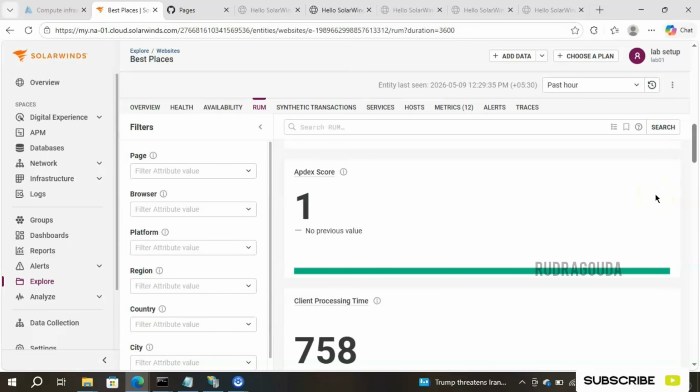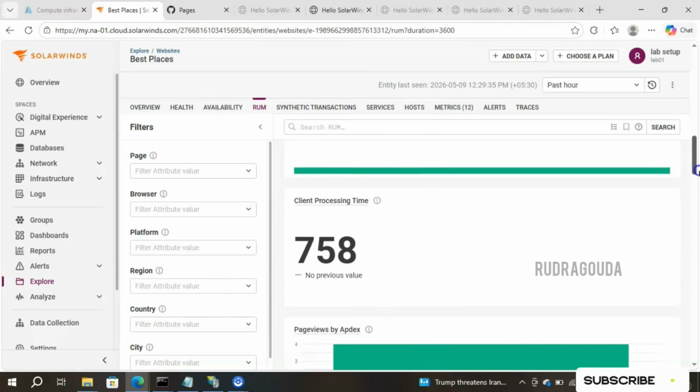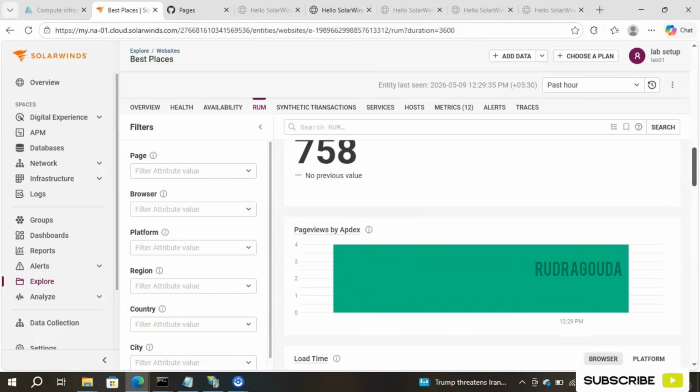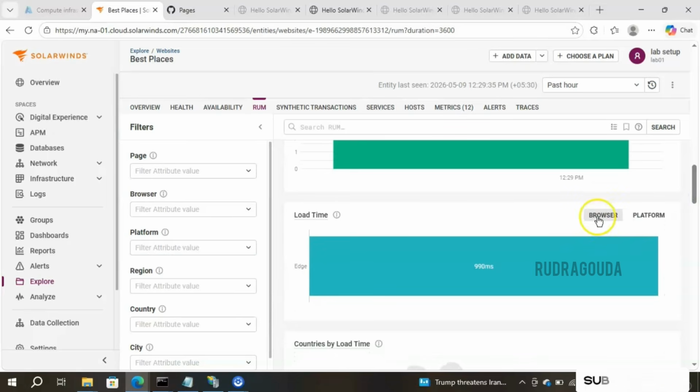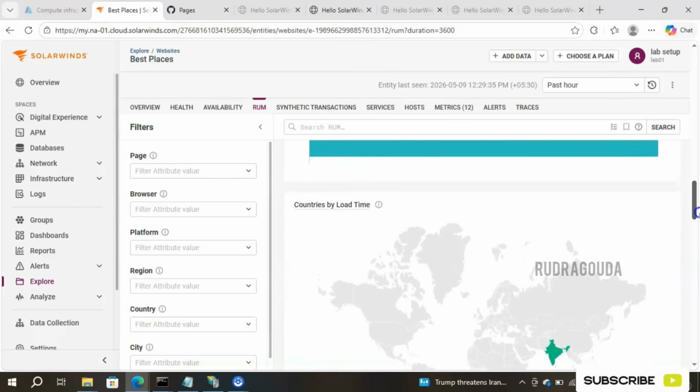It's not only in SolarWinds, the same information we have in other different tools as well. Like if you consider Dynatrace, that will also give the Apdex rating for real user monitoring. Okay. Then client processing time it is mentioning. Then page views by the Apdex, right? And load time based on the browser and also based on the platform. Hope you're understanding how real user monitoring works.